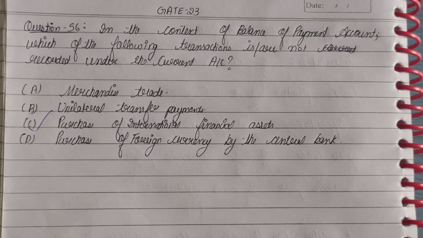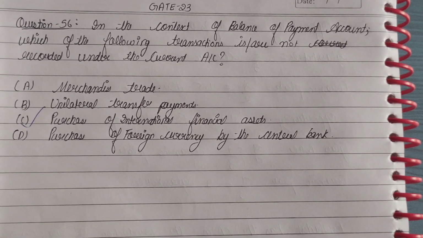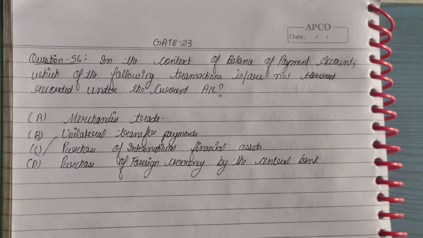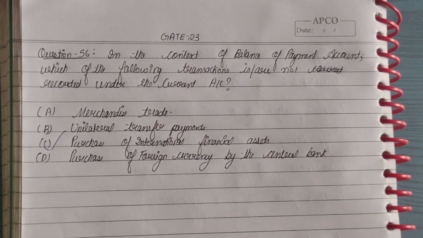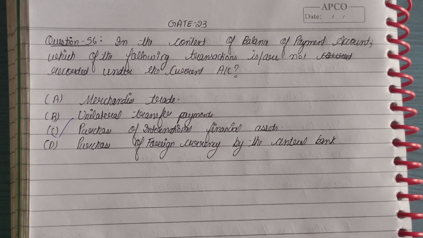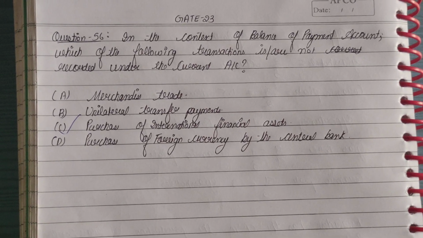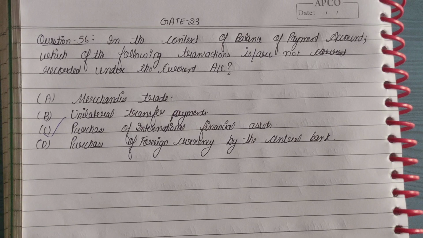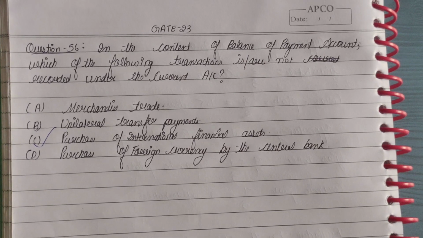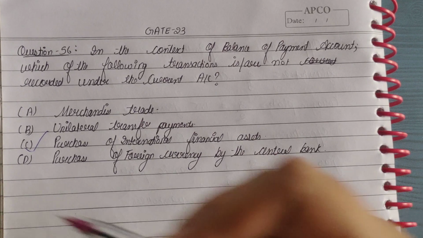And now the fourth option is purchase of foreign currency by the central bank. As we know, foreign currency is itself considered an asset for the given economy, forex, and our central bank is creating a forex reserve for the economy. Because of the reserve, it comes under the assets of the economy. So it is a part of capital account, and also all the actions by the government in the international economy generally come under the capital account. So it is a part of capital account and not the current account. So options C and D are correct.